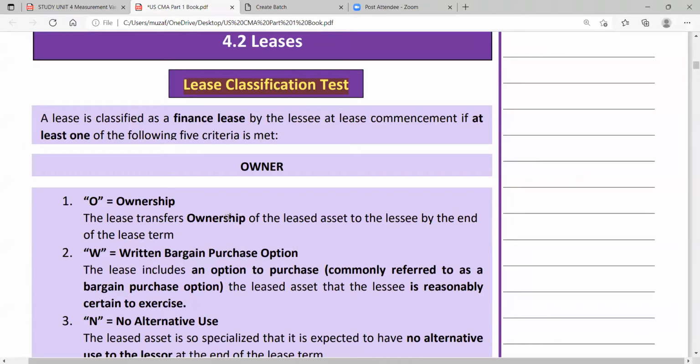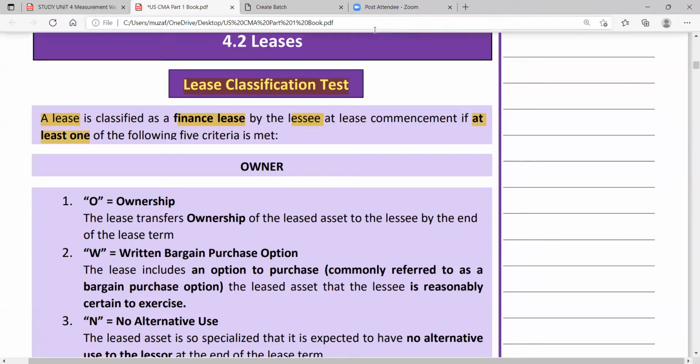Now let us read here and understand in detail. A lease is classified as a finance lease by the lessee. We are always talking from the lessee point of view, not from the lessor point of view. I am repeating, I want your concept to be clear. A lease is classified as a finance lease by the lessee at the lease commencement, at the time of the agreement of the lease. If at least, not all, please remember, at least one condition is fulfilled, it is a finance lease, even one.